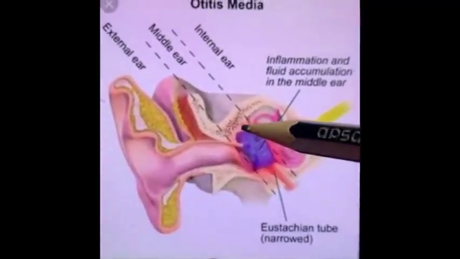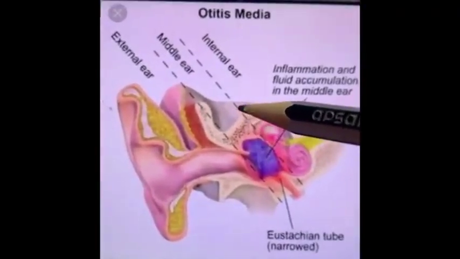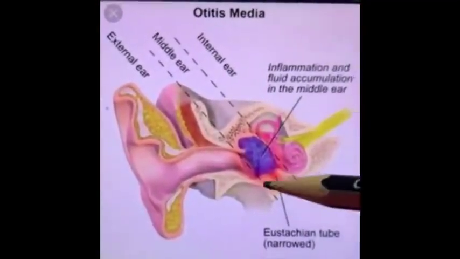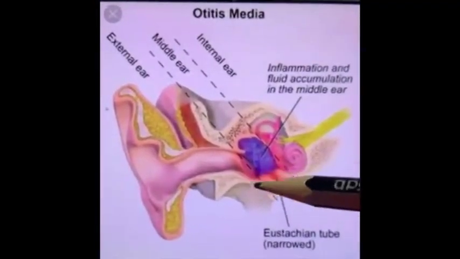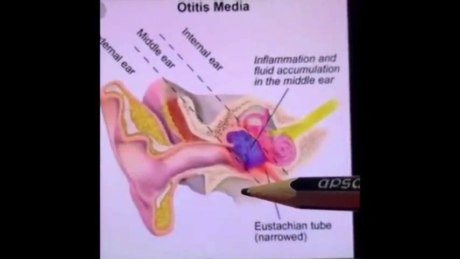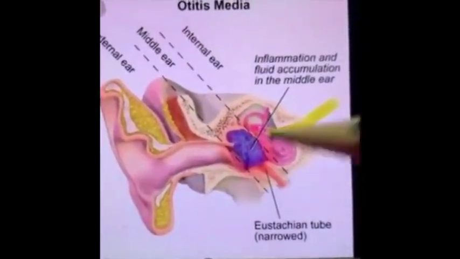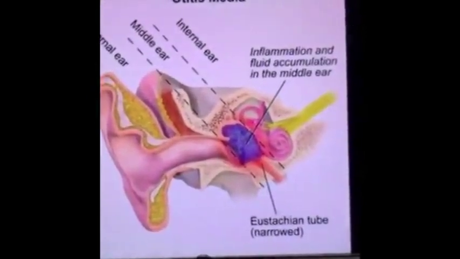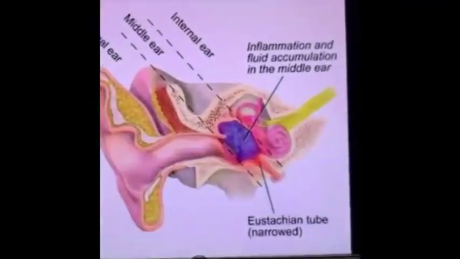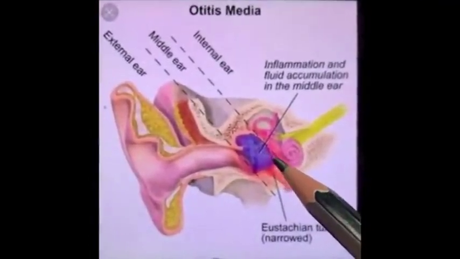It may erode the roof of the cavity and spread upwards, reaching the middle cranial fossa, causing meningitis and brain abscess. It may erode the floor and spread downwards, causing infection or thrombus formation in the sigmoid sinus or in the internal jugular vein, and it may spread backwards, causing mastoid abscess.